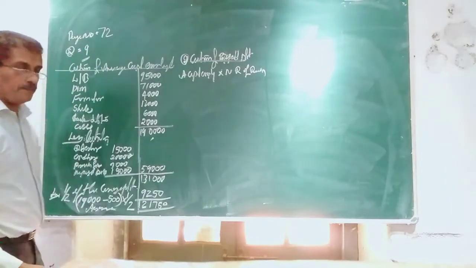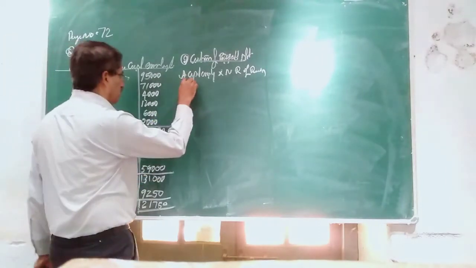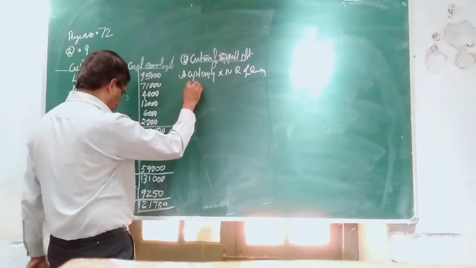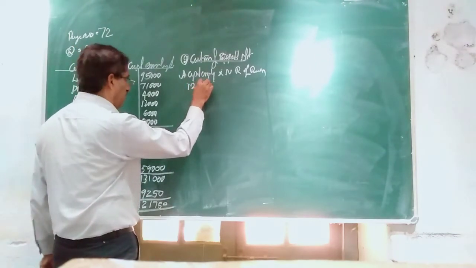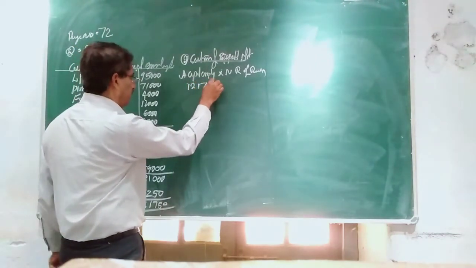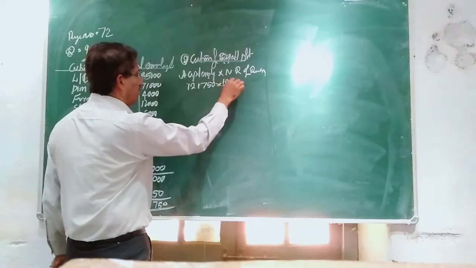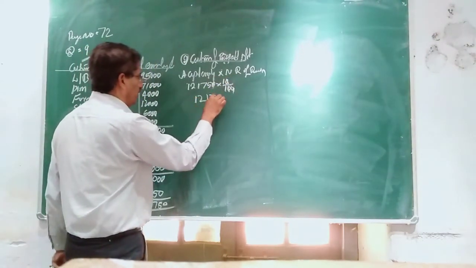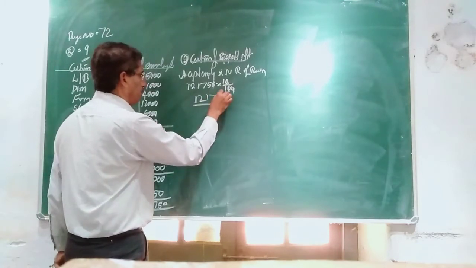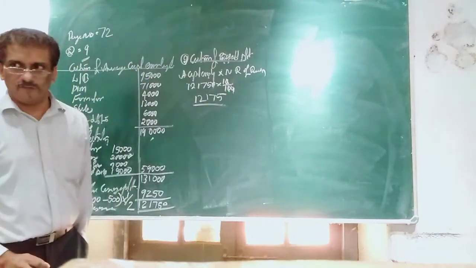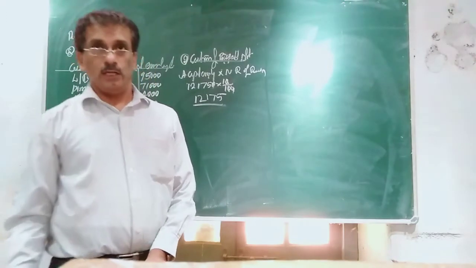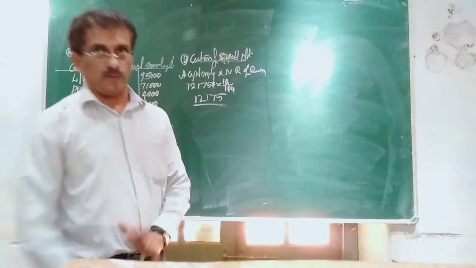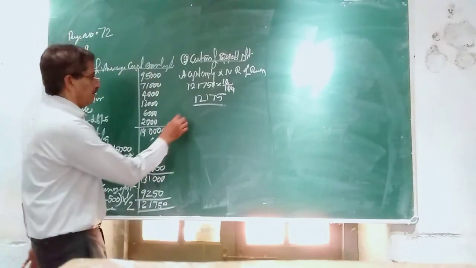So that should be 1,21,750 into the normal rate of return, 10, which should be 12,175. 12,175 as expected profit.